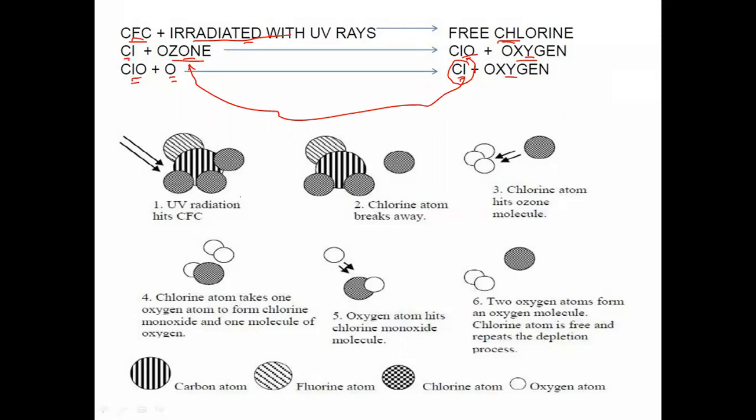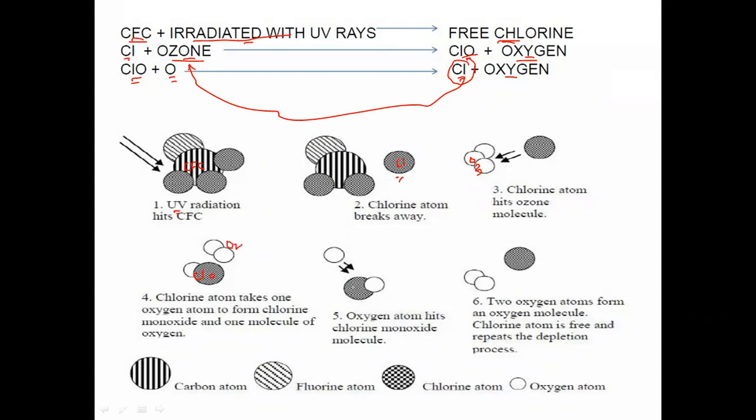Here the same is explained with the help of this diagram also. This is the CFC type of refrigerant. When that CFC type of refrigerant comes in contact with the ultraviolet radiation, there will be the separation of the chlorine atom. So the chlorine atom is getting separated. This is the ozone molecule, and ozone is nothing but O3. When that chlorine atom hits the ozone molecule, there will be the formation of ClO, and oxygen will get separated.